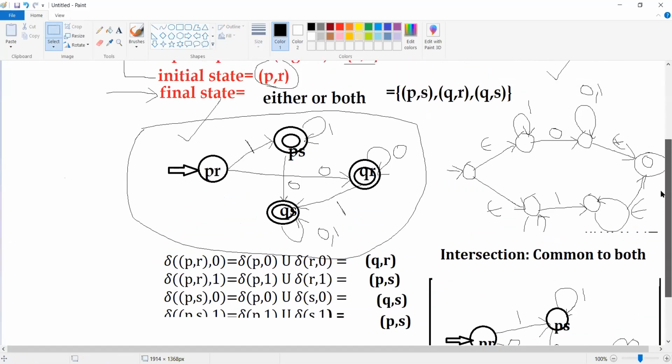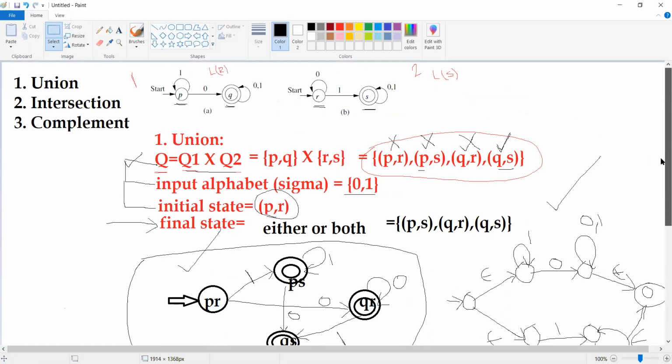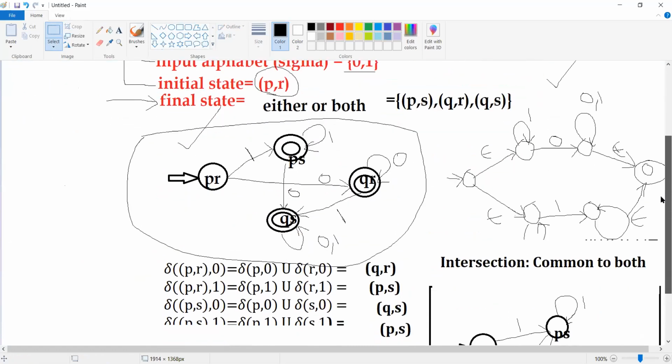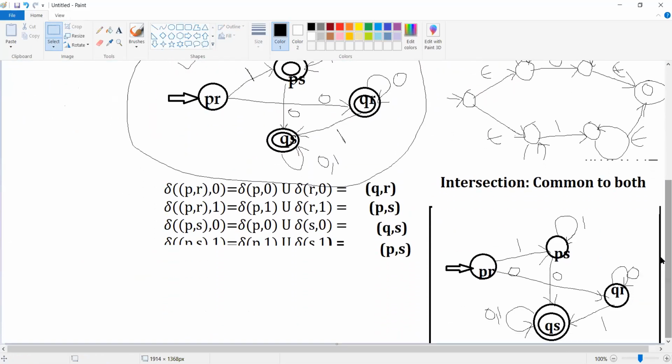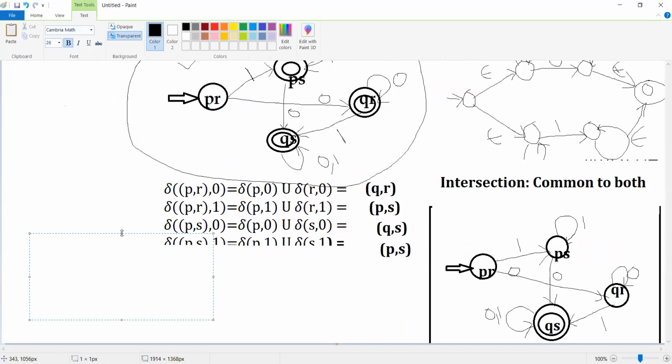That's the reason why, if you are able to understand how we do the union operation, then it becomes very easy for us to find the intersection operation also.